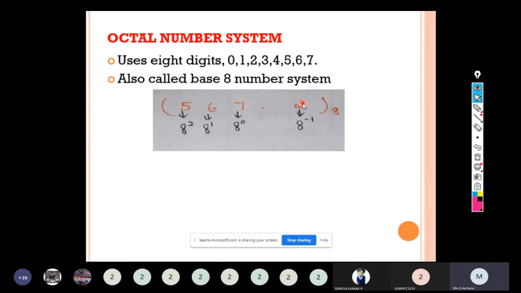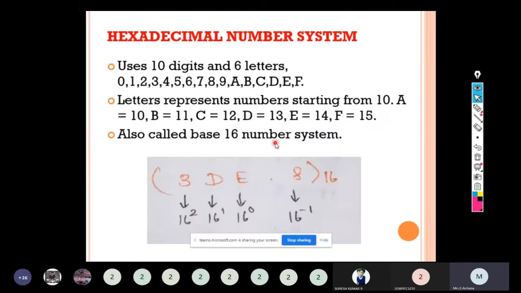So while giving the weightage for each digit, we have to start from the LSB for the integer part and from the MSB for the fractional part. So 5 into 8 power 2 plus 6 into 8 power 1 plus 7 into 8 power 0 plus 2 into 8 power minus 1.